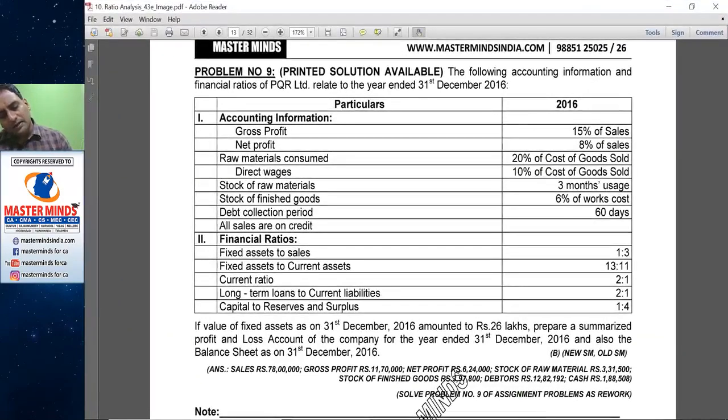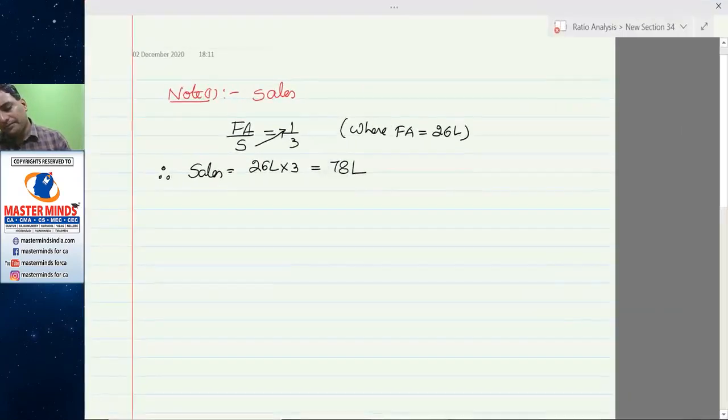Fixed assets to current assets 13:11. So we know the value of fixed assets; find out current assets.